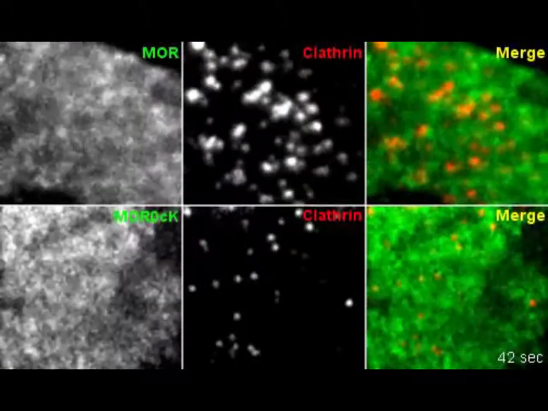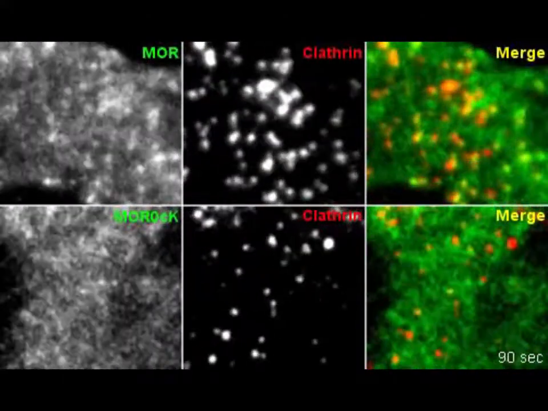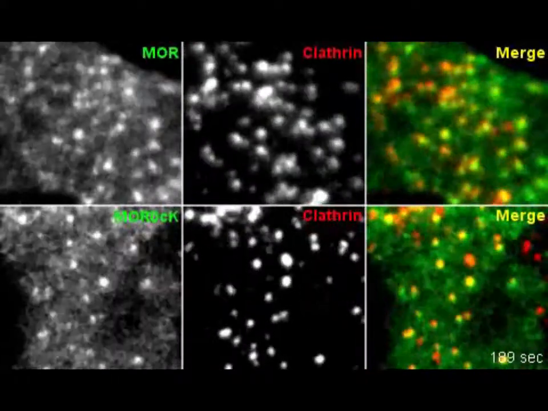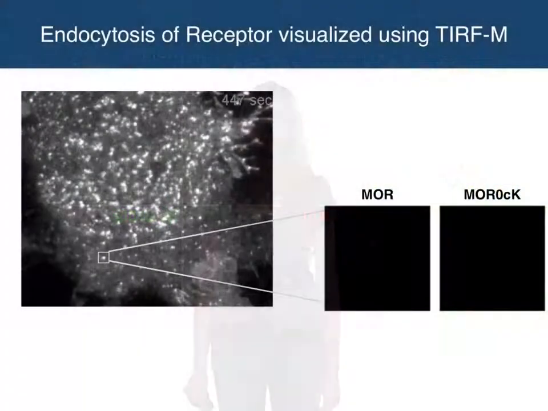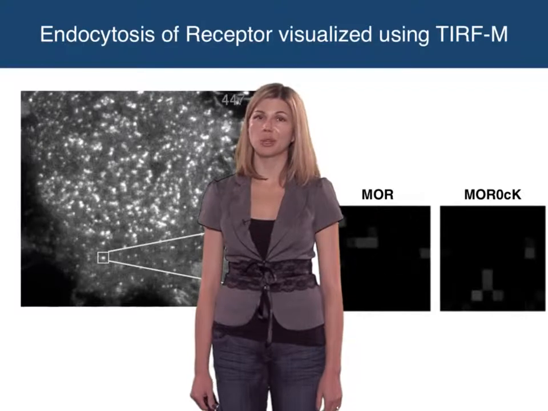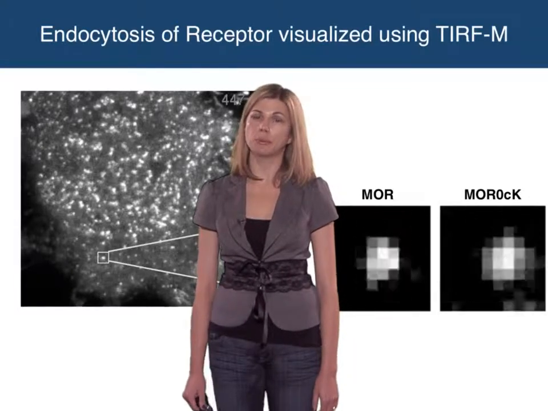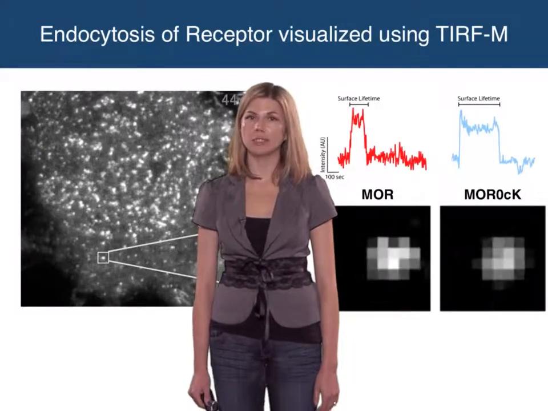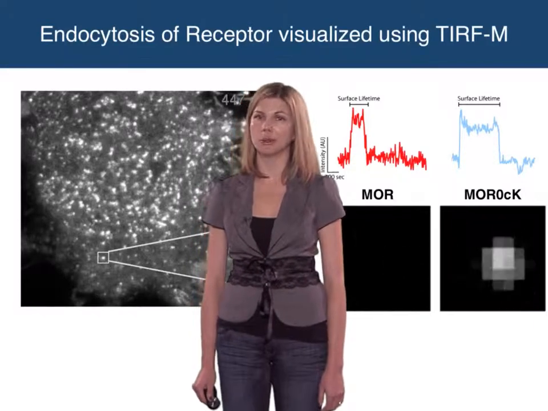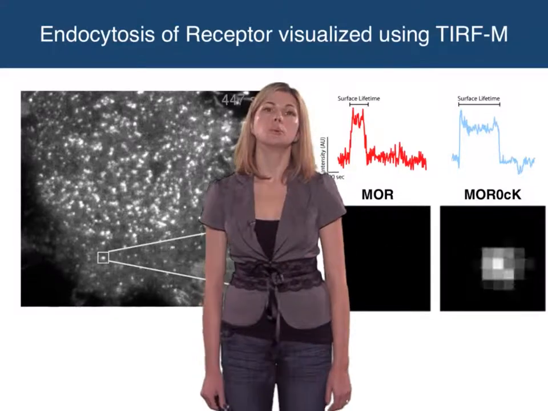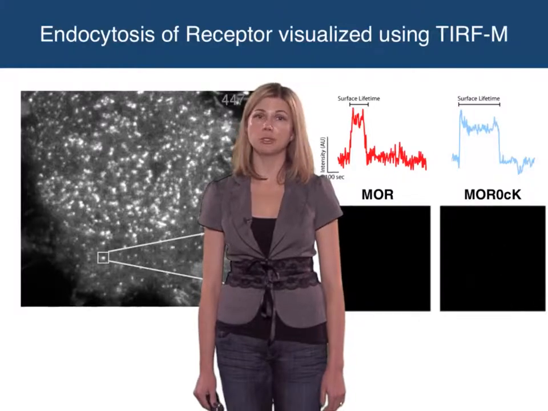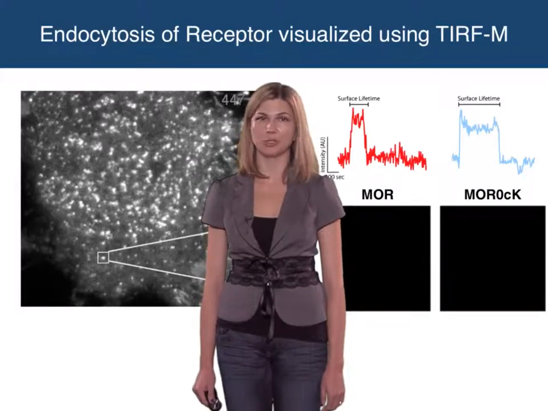TIRF microscopy revealed that when we blocked receptor ubiquitination, the receptors were still able to efficiently enter clathrin-coated pits, but that the later stage of endocytic trafficking was affected. By following the dynamics of individual receptor-containing clathrin-coated pits and scoring their surface lifetime, we found that when we blocked receptor ubiquitination, we significantly increased the amount of time that receptor-containing pits persisted at the cell surface before undergoing endocytic scission. We were also able to identify the specific sites that are required to regulate this process, which happen to be two lysine residues present in the receptor's first intracellular loop.